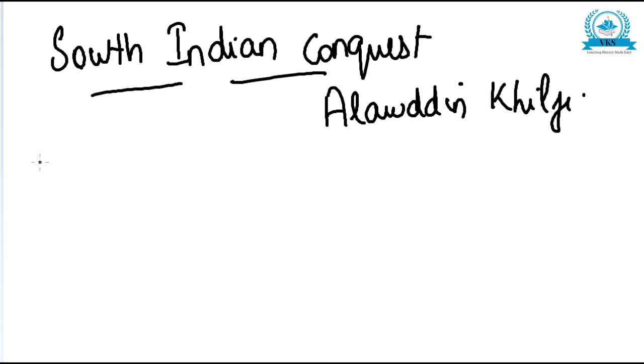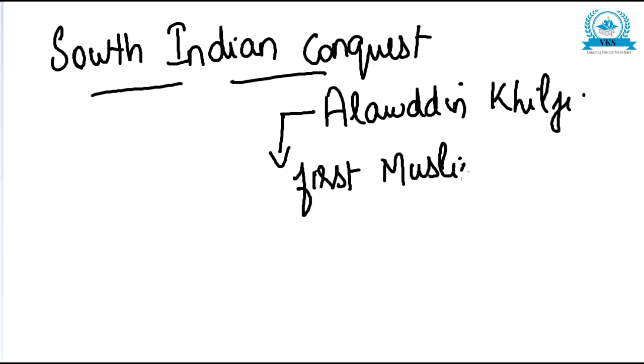Now in South India, there was one special feature: Alauddin Khilji was the first Muslim ruler who attempted the conquest of South India. That was a speciality of Alauddin Khilji.